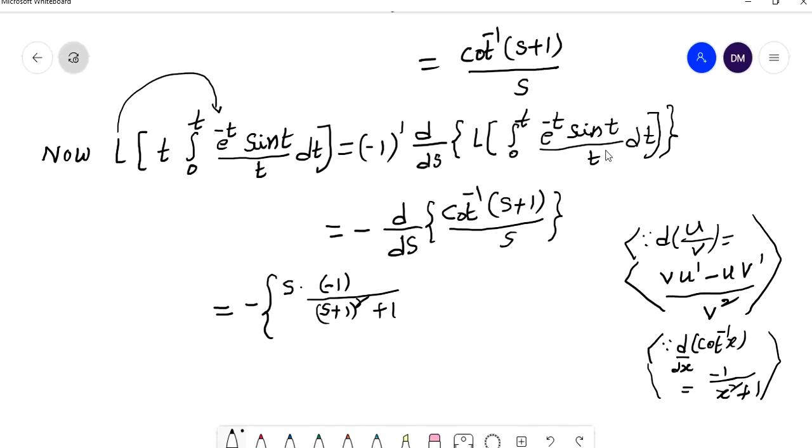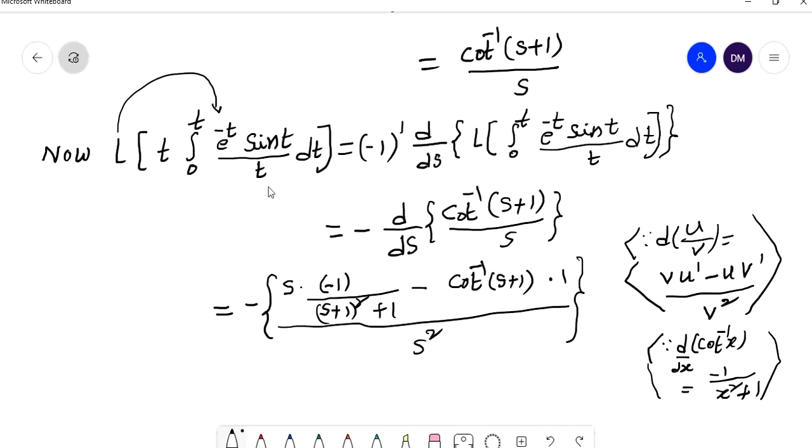Right, so v into derivative of u is completed, minus u into, u means cot inverse of s plus 1, into derivative of s with respect to s, which is 1, by v square. v square means s square. Right, now simplify this one.